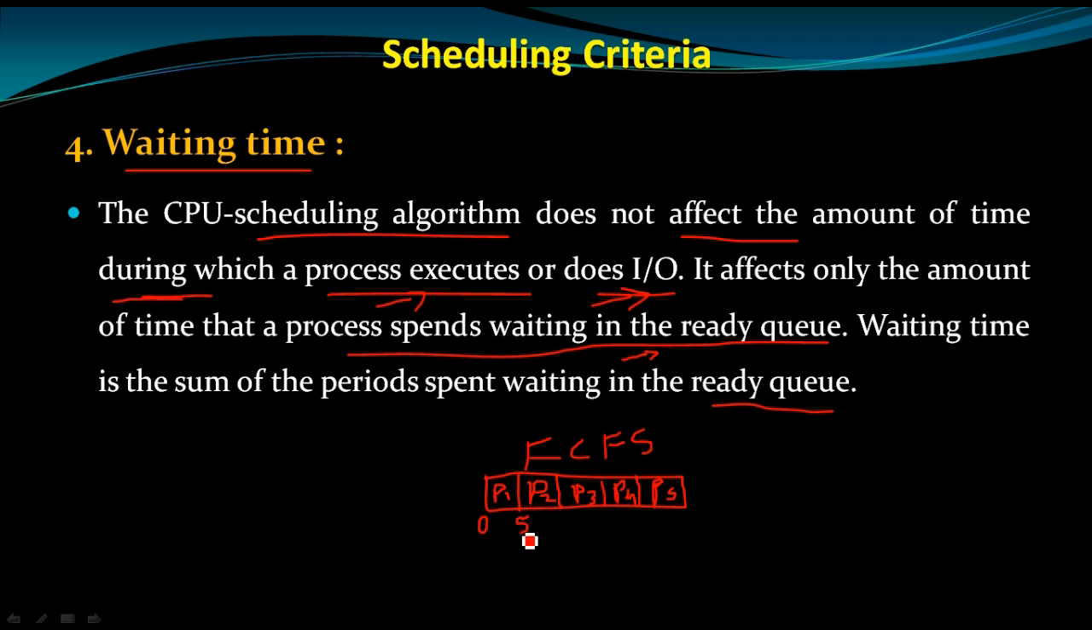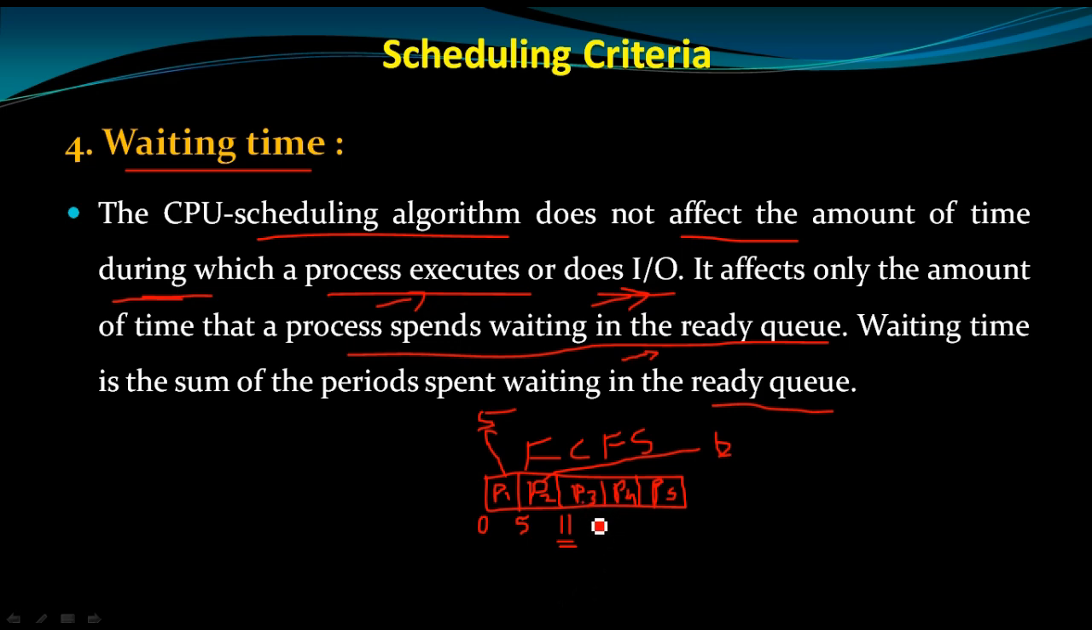Similarly, P2 also has a burst time of 6 milliseconds. So it takes 5 milliseconds, then 6 milliseconds, which means 11. So 11 is the completion time for P2. Now P3 is waiting for 11 milliseconds, right? Similarly, P3 needs 5 milliseconds.